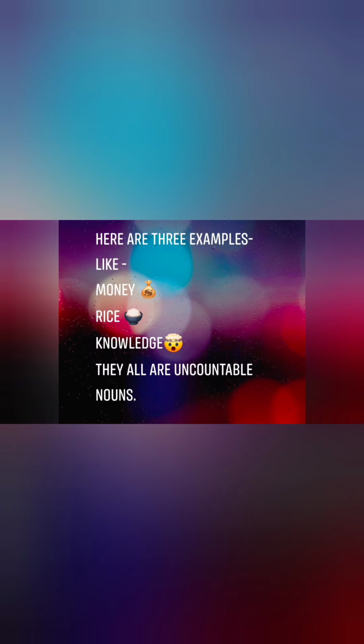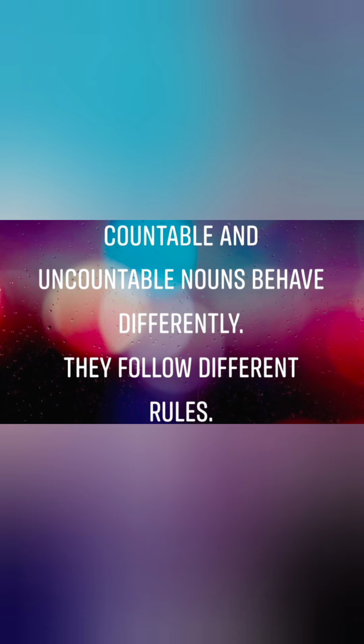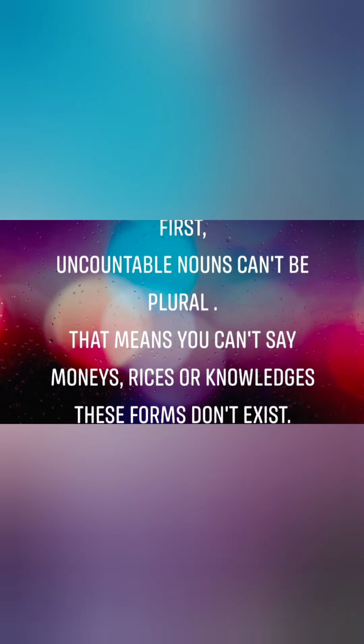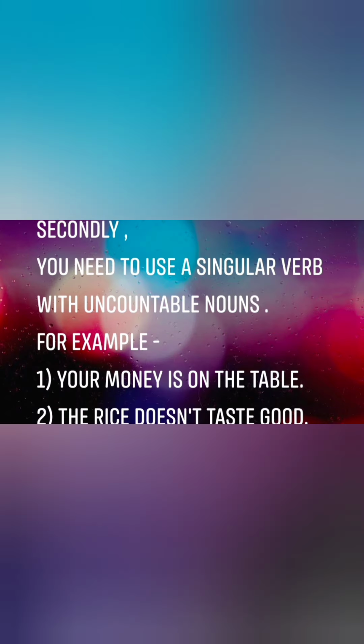Here are three examples like money, rice, knowledge. They all are uncountable nouns. Countable and uncountable nouns behave very differently. They follow different rules. First, uncountable nouns can't be plural. That means you can't say monies, rices, or knowledges. These forms don't exist. Secondly, you need to use a singular verb with uncountable nouns.